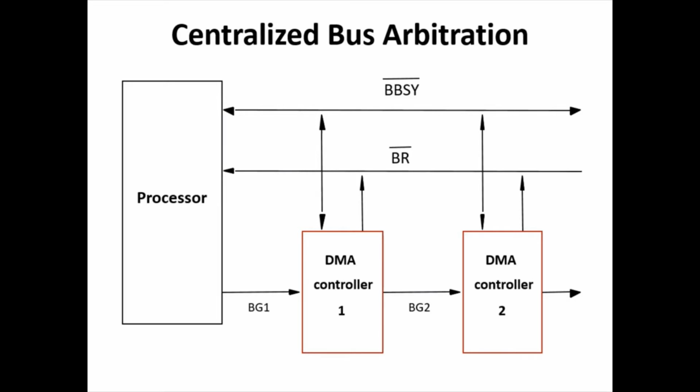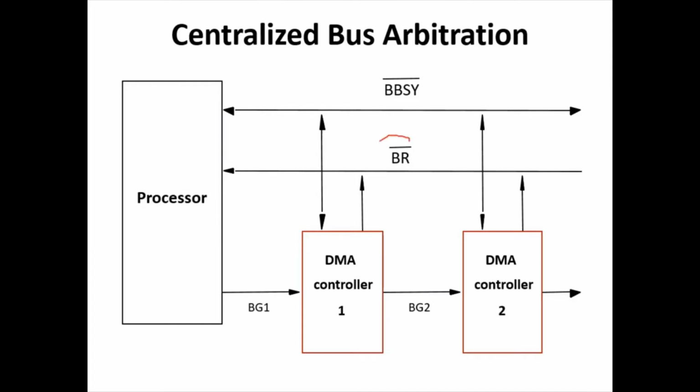Now let us see how exactly it works. When there is a current bus master, basically when the computer is turned on or the processor is turned on the first time, the processor itself is the bus master. The default bus master is the processor. Now multiple DMA controllers, or the processor and one particular DMA controller, compete for the bus. For example, here there are two DMA controllers, that means two input-output devices which require the bus.